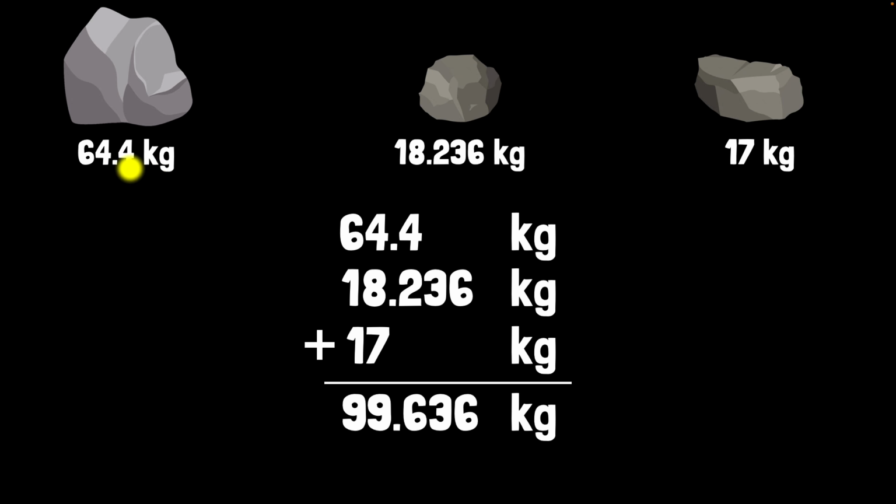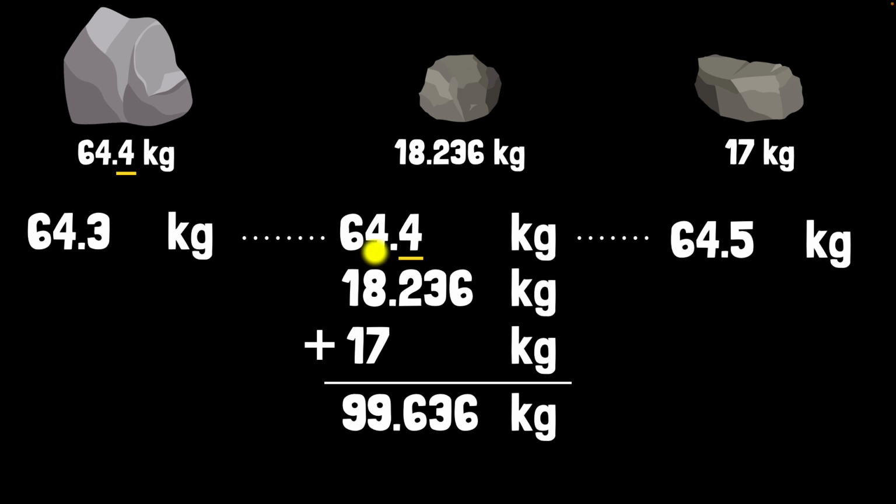Remember that the last digit of a measurement is always an estimate. So in the first measurement, this digit is an estimate. So we don't have any confidence in that. It's possible that this could be 3, making the mass 64.3 kilograms, or it could be slightly more, maybe 5, making the mass 64.5 kilograms. So there is some uncertainty over here, okay?